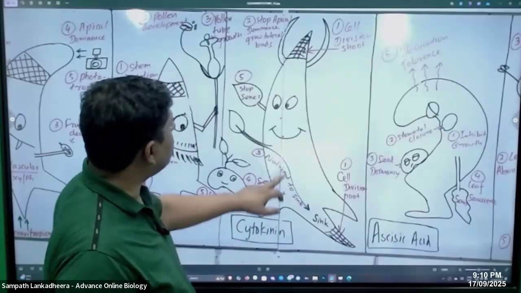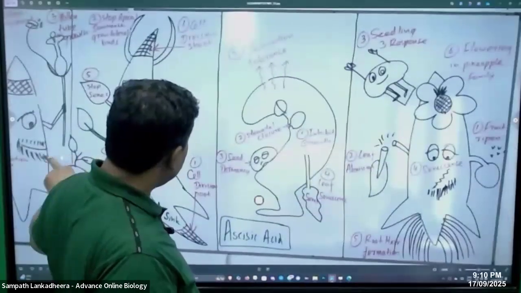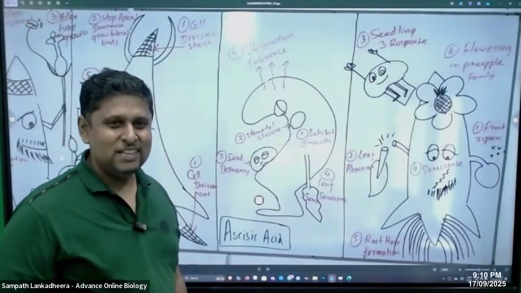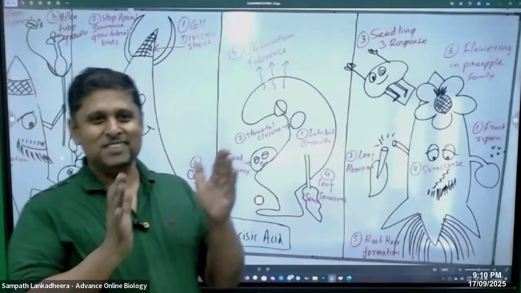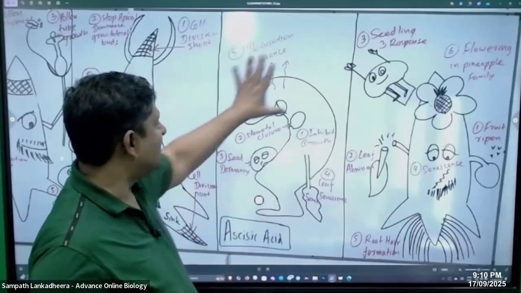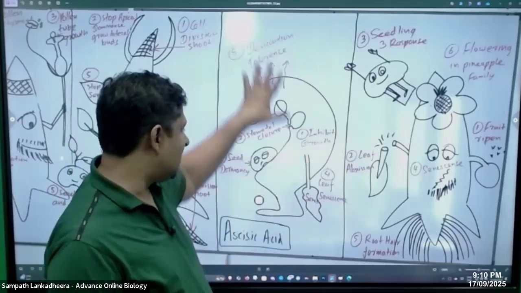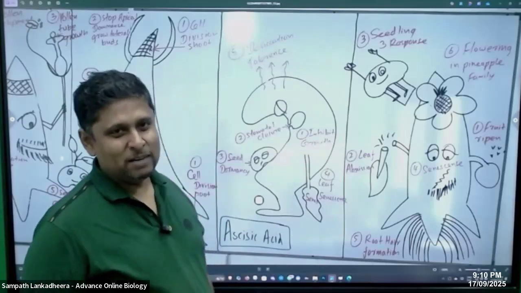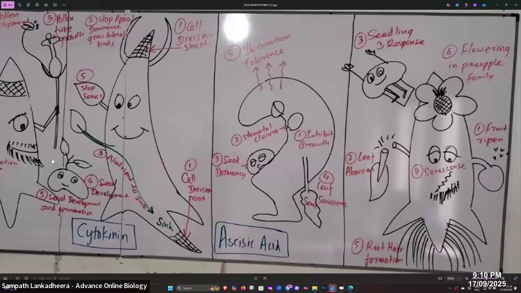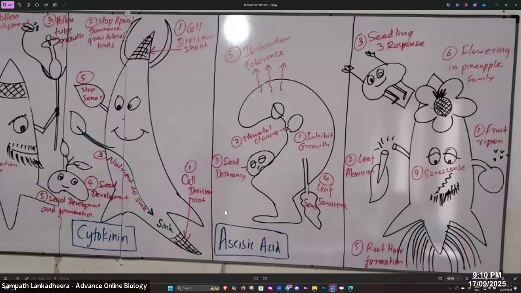So then we move to the next phase of life. We said that the plant was juvenile, young, and now it is coming to middle age. Now this is abscisic acid and its effects on the plant, right? Number one, what is that? Inhibit the growth.